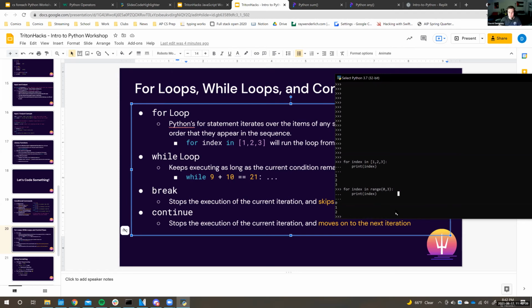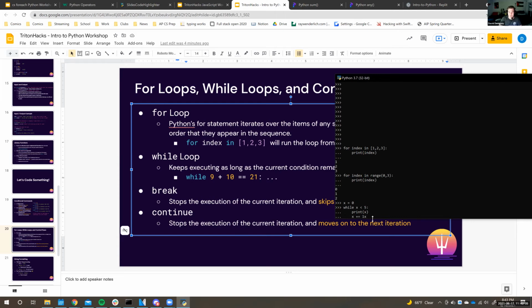But let's say, for example, we have a variable x, we'll have it equal to 0. And we want to say while x is less than 5, we'll print out what x is, and then we'll also increment x with plus equals.